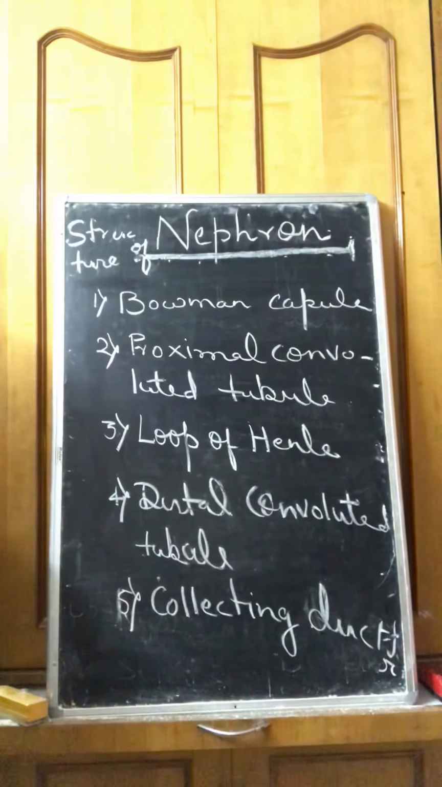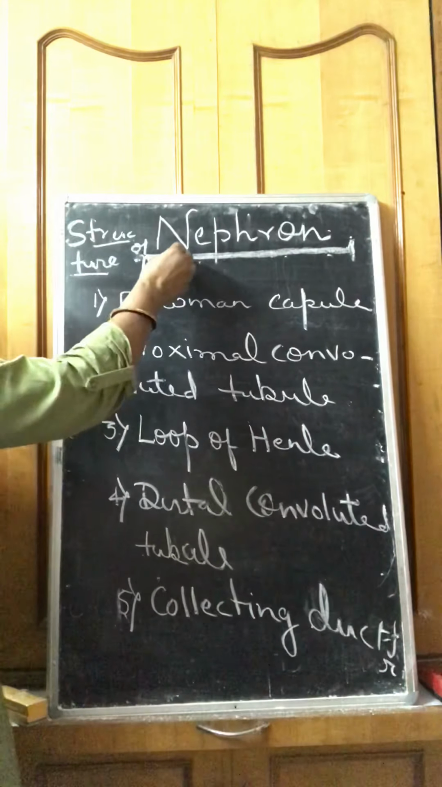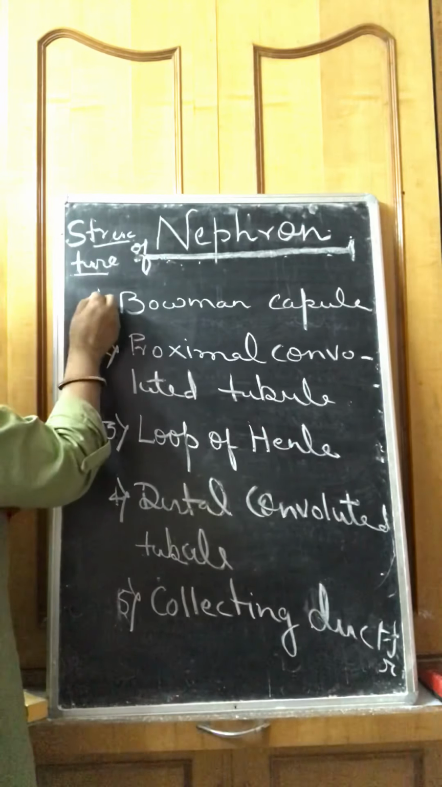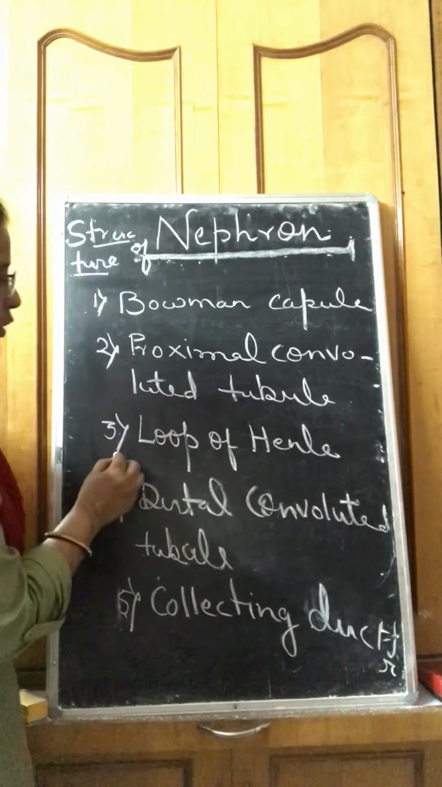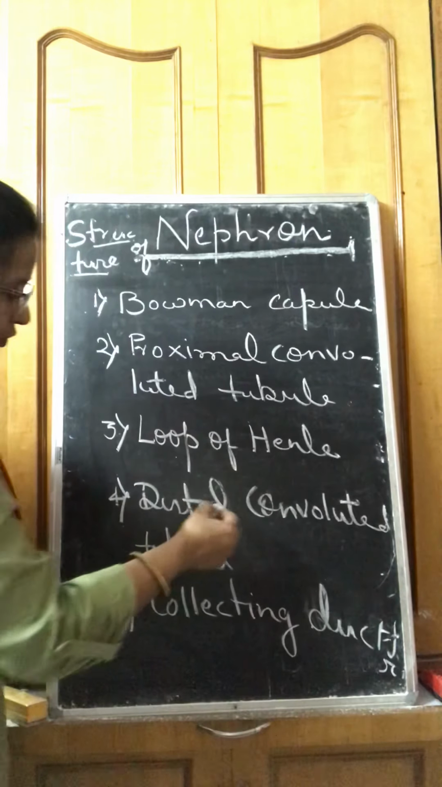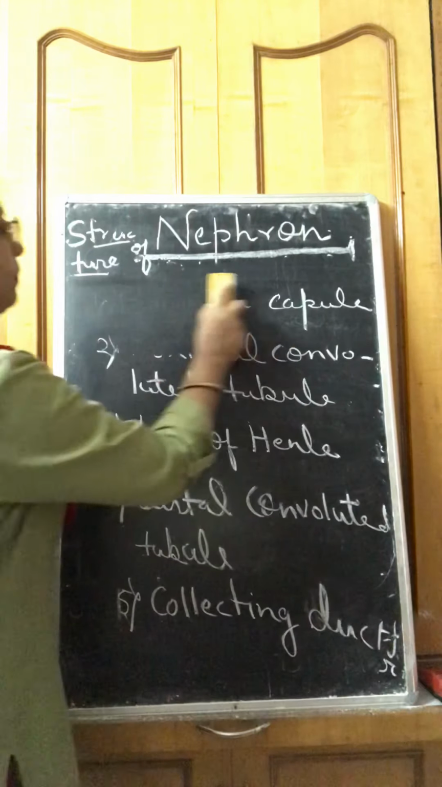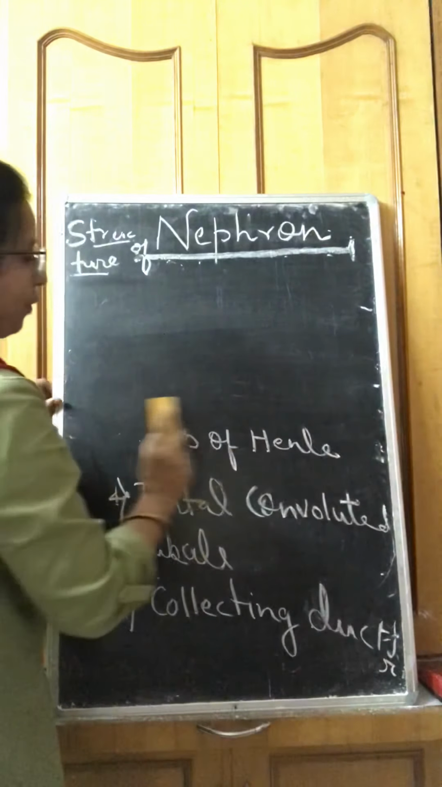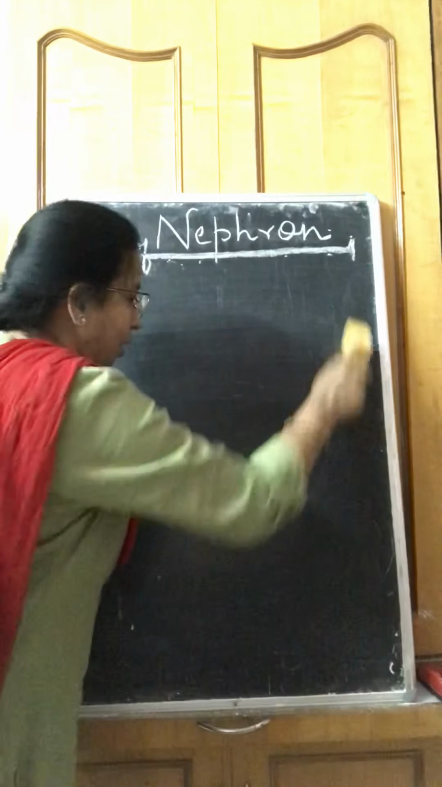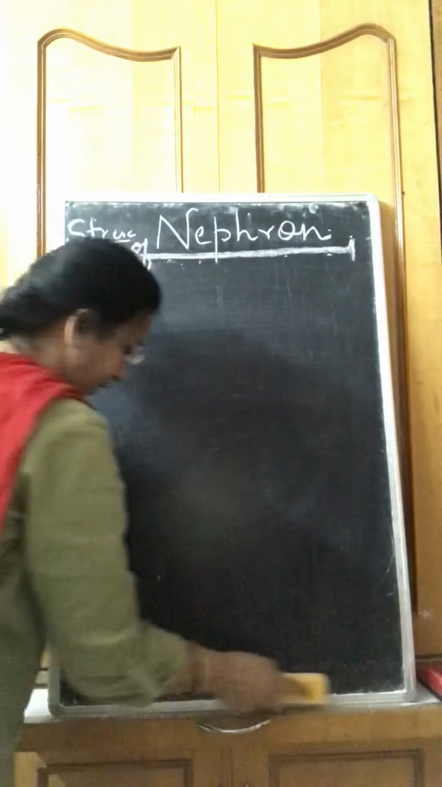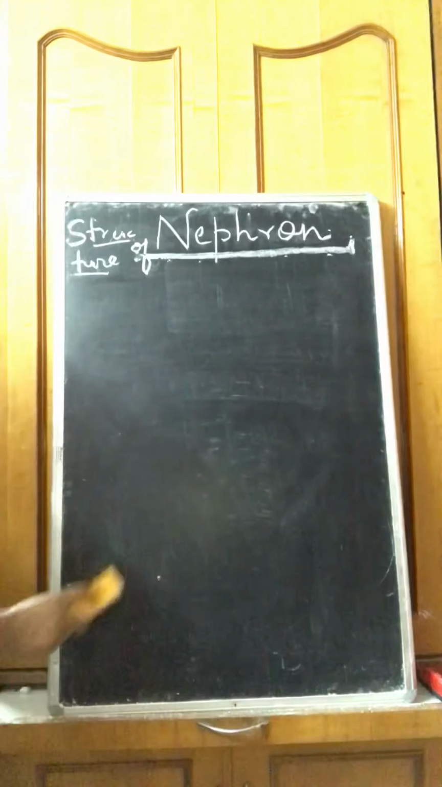Look here again. When we see the structure of the nephron, we find that each nephron consists of the Bowman capsule, proximal convoluted tubule, loop of Henle, distal convoluted tubule, and collecting tubule. Now come to the blood vessels. What is urine? Actually, it is filtered blood. When blood is filtered in the nephron, urine is formed.